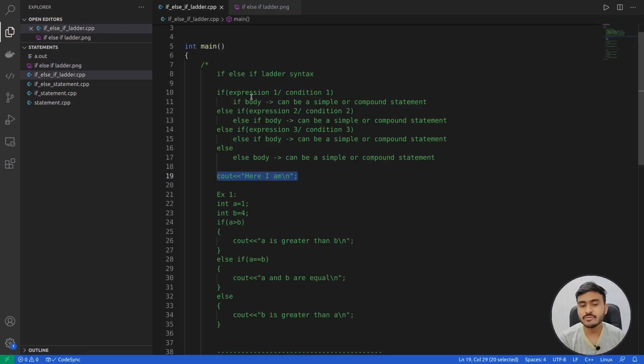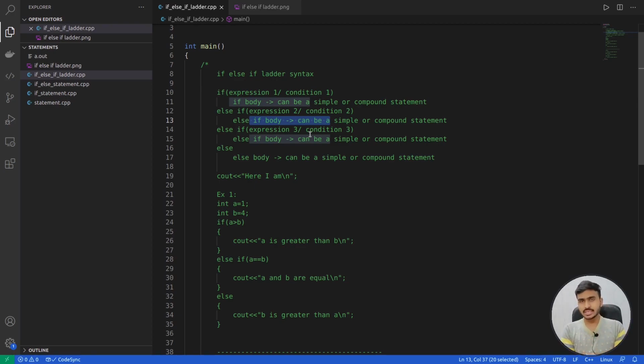It's super easy. See, if this condition is true, then this body will be executed, and after executing this body we will execute the lines after the if else if ladder. If this condition is false, then we are going to go to the next else if statement and check its condition. If the condition is true, then this will be executed. If it is false, then again we go to the next else if statement and check the condition, and this will keep on repeating until either the if else if ladder gets finished, or we reach the else statement.